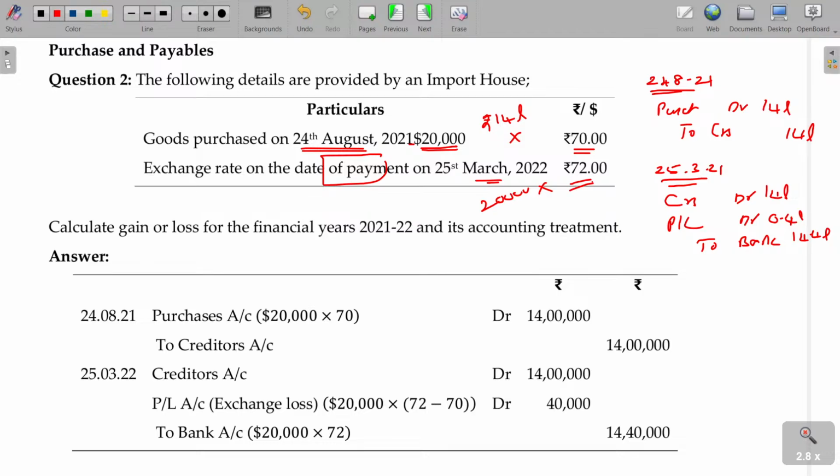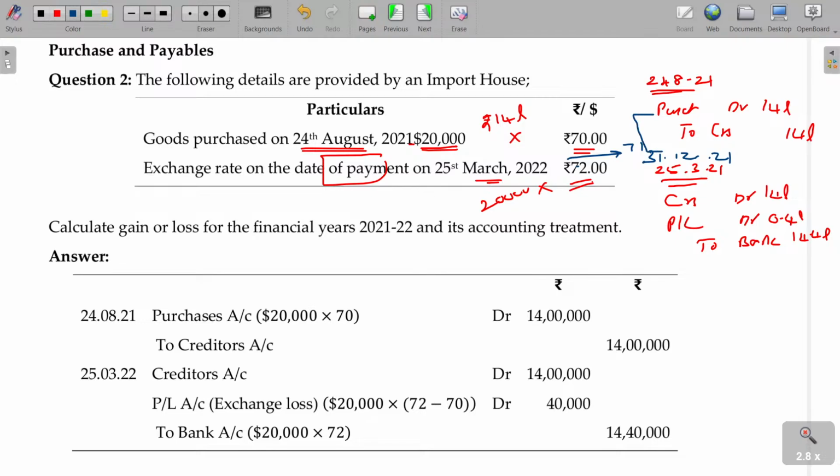One more thing. Suppose purchase and settlement happened within the financial year itself. If the financial year ends on 31st December 21, and on that date the rate is 71 per dollar, how can we treat it?